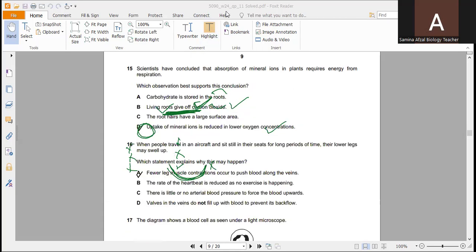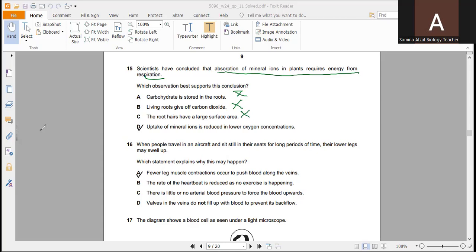Next question. Scientists have concluded that absorption of mineral ions in plants requires energy from respiration. Which observation best supports this conclusion? Carbohydrate is stored in the roots. No energy is required. Living roots give off carbon dioxide. Again, no. The root hairs have a large surface area. Again, there is no need for energy.